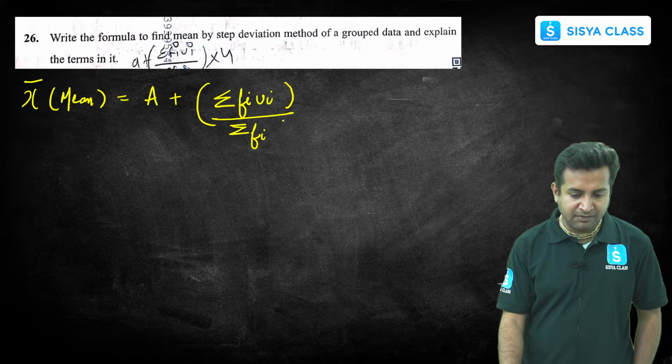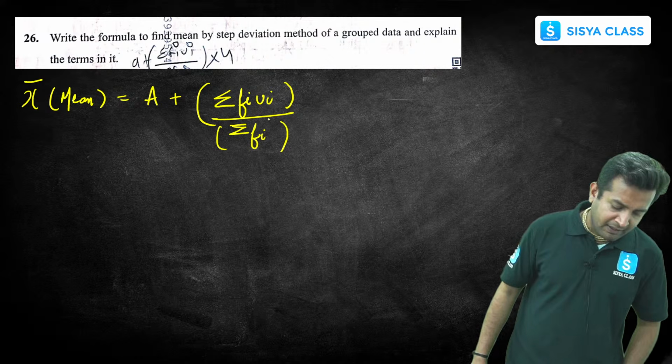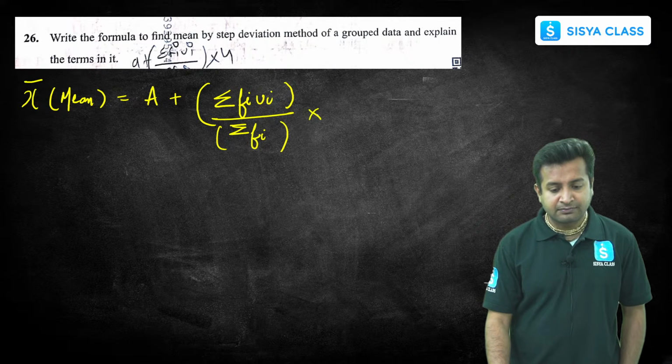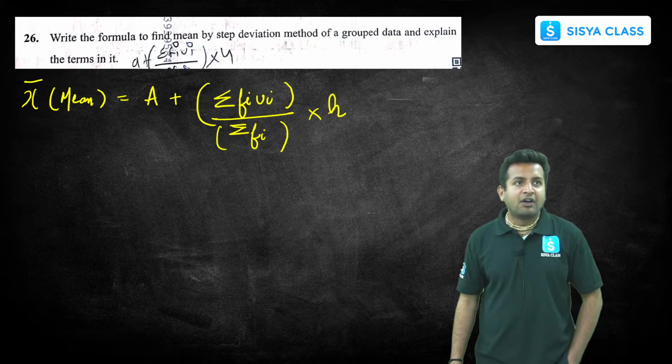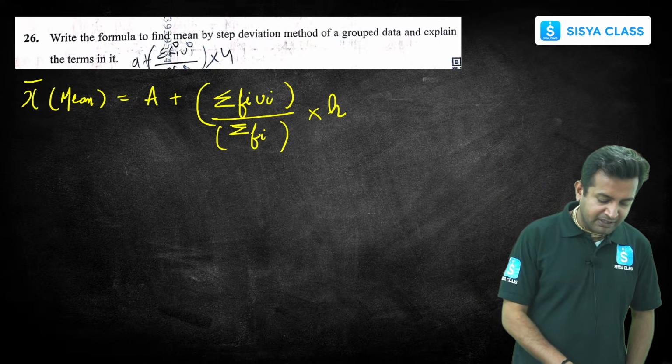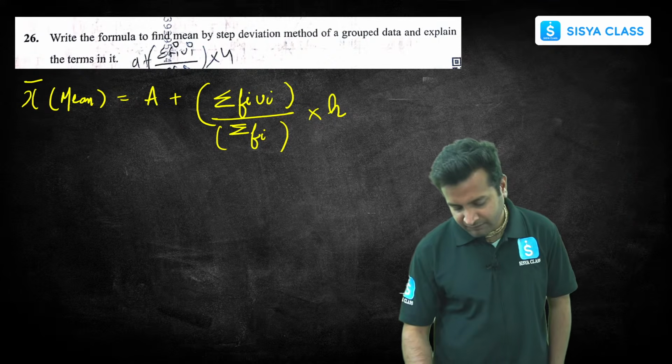So this is the formula. Now into h also, right? The class size. So let's understand one by one what is what.